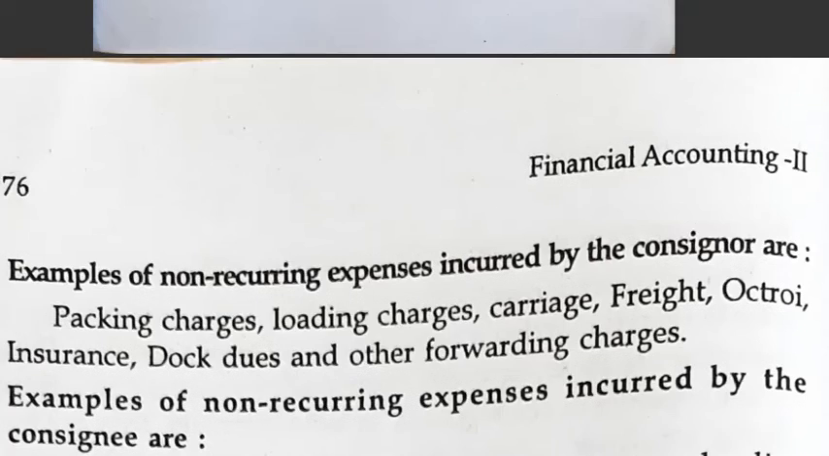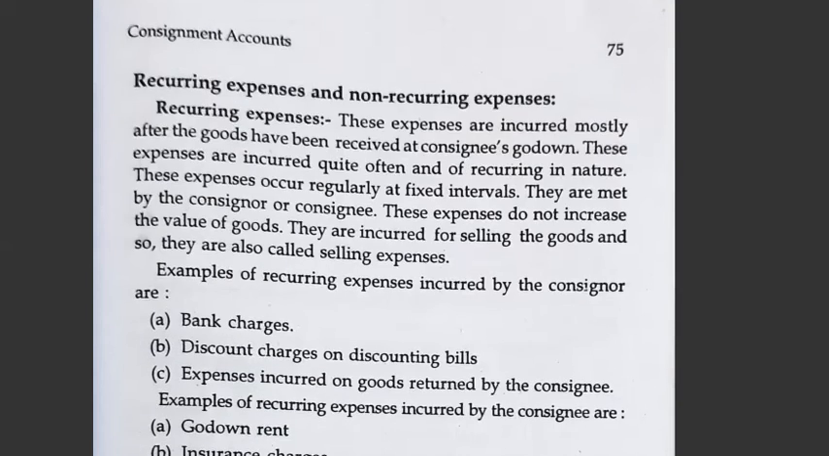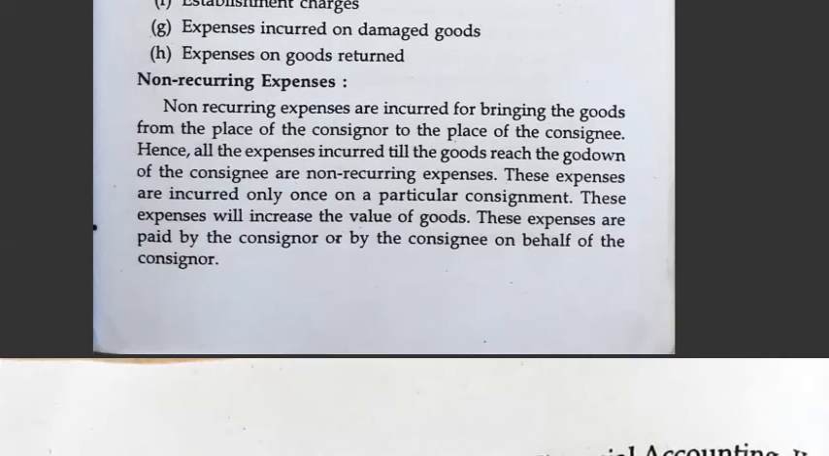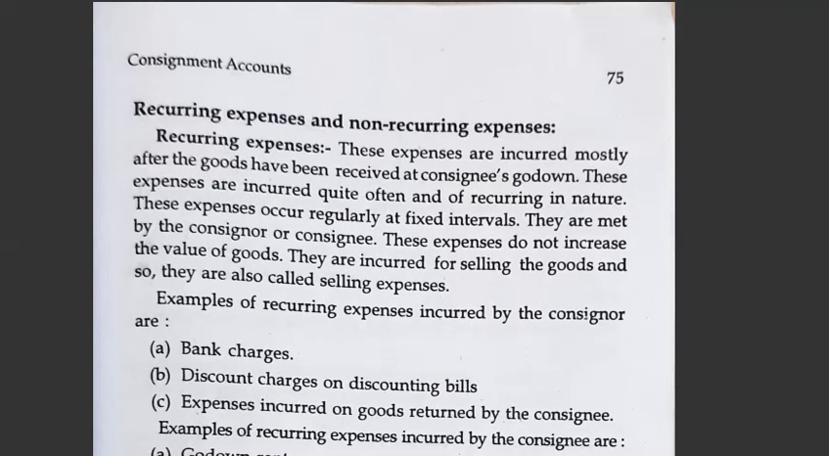So go through this. You have to remember which are the non-recurring expenses and which are the recurring expenses. Remember the meaning first. Recurring means the expenses incurred after reaching the godown of the consignee. Non-recurring means the expenses incurred from the place of the consignor to the place of the consignee. So go through the examples, you will understand. If you have any doubts, you can ask.